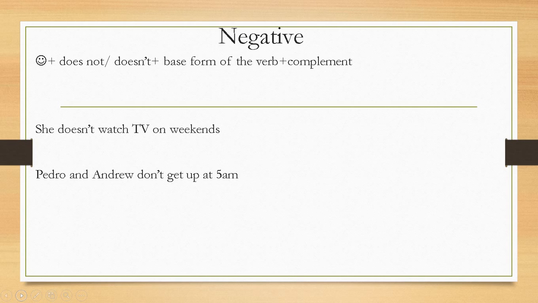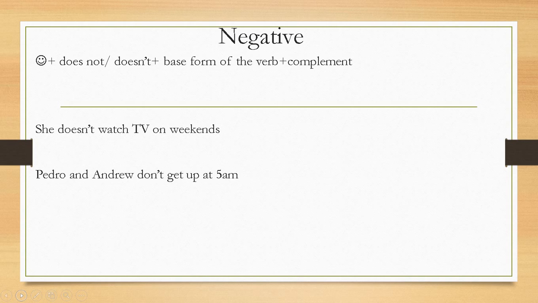For example, she doesn't watch TV on weekends. If you say she doesn't watches TV on weekends, that's wrong. So the correct way to say it is she doesn't watch TV on weekends. And now the other example, Pedro and Andrew.